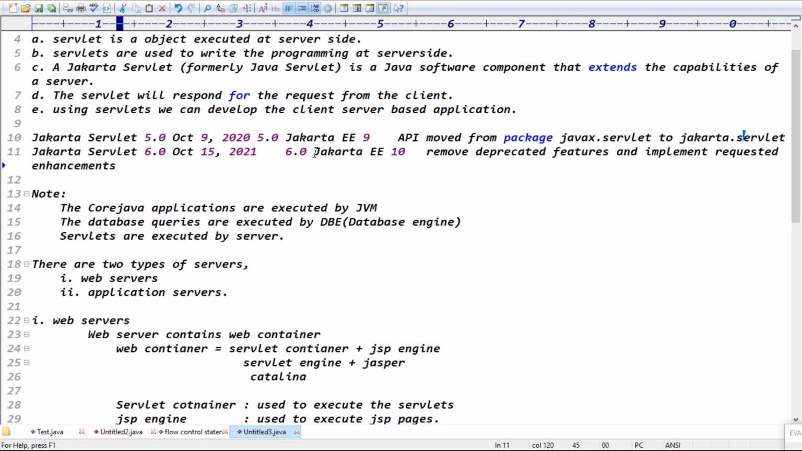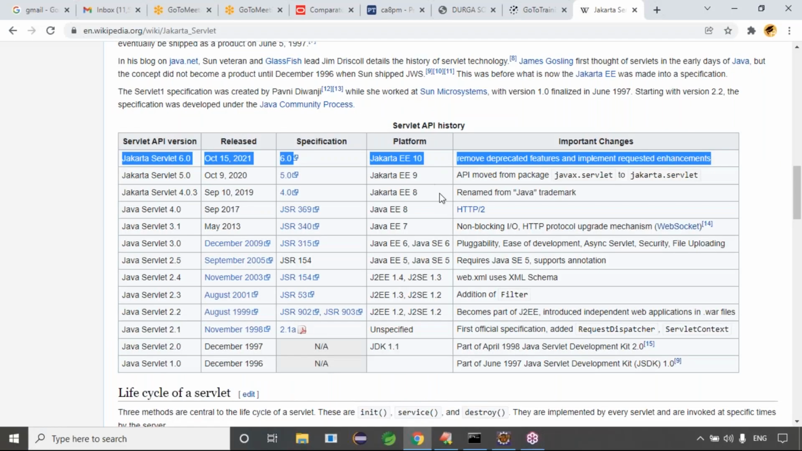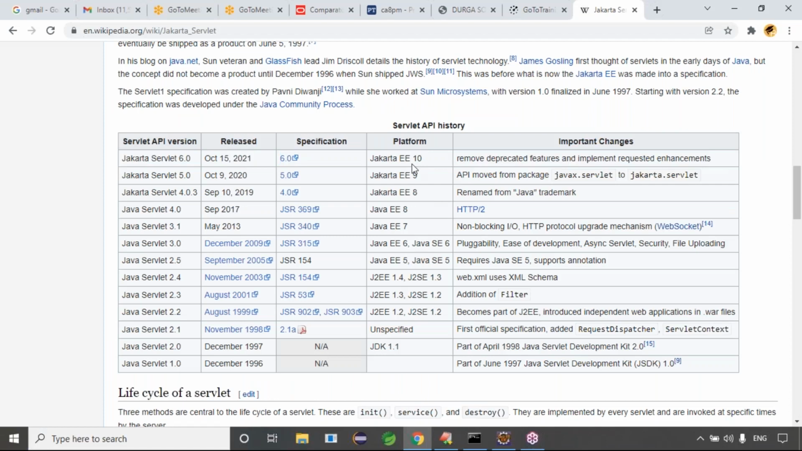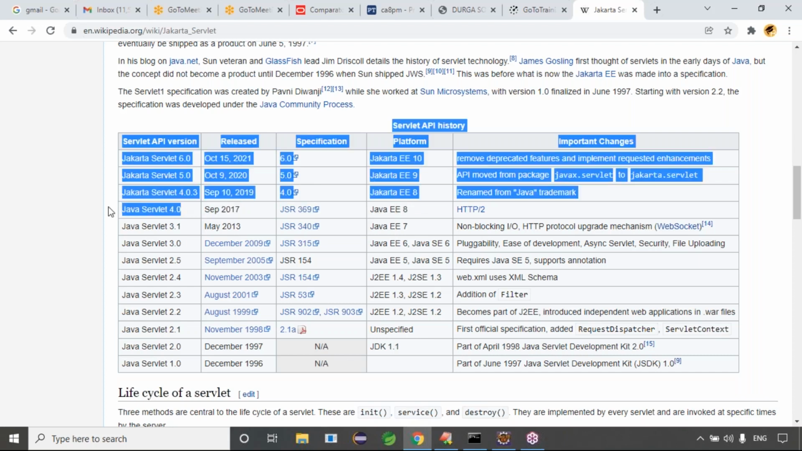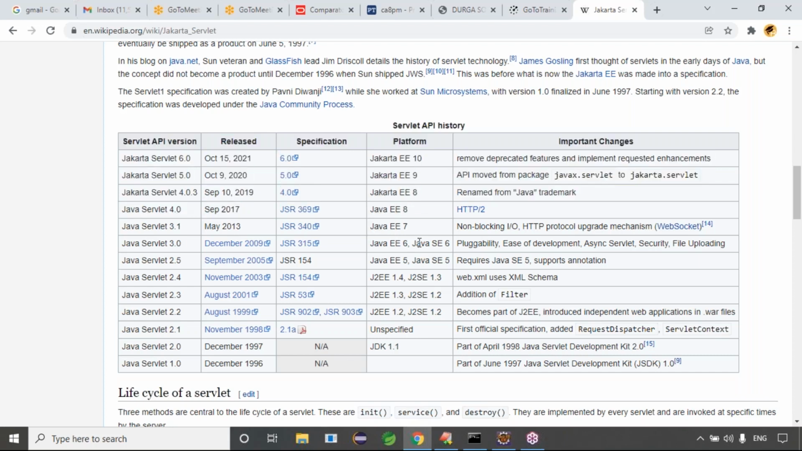But since it was renamed, these platform requirements are important. To get support for Servlet 6.0 in your system, you need to install at least JDK 10 and above. To get support for 5.0, you need to install Java 9 and above. To get support for Servlet 4.0, we need to install Java 8. So if you install Java 8, you'll get support for Servlet 4.0, right? This is the kind of compatibility we need to check.